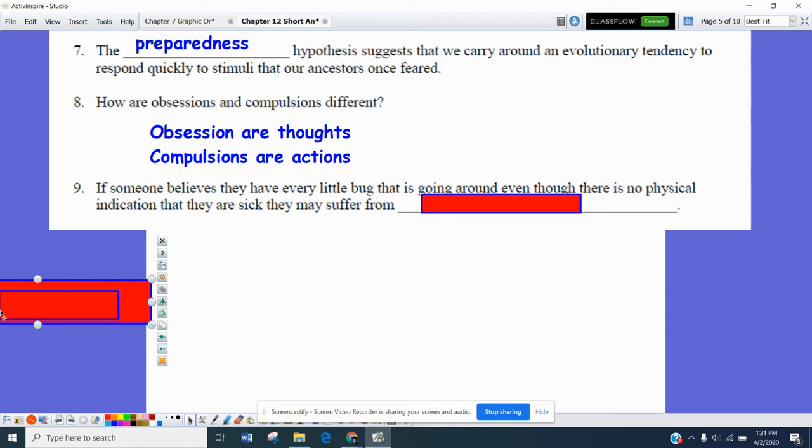And number nine, if someone believes that they have a very little bug that is going around, even though there is no physical indication that they are sick, they may suffer from, let's see, hypochondria. This idea that a person could be perfectly healthy, but they think that they are ill or that they have contracted a major disease or such. And for the most part, it's not necessarily something that is based on any physical symptoms. It is probably more of a psychological issue.